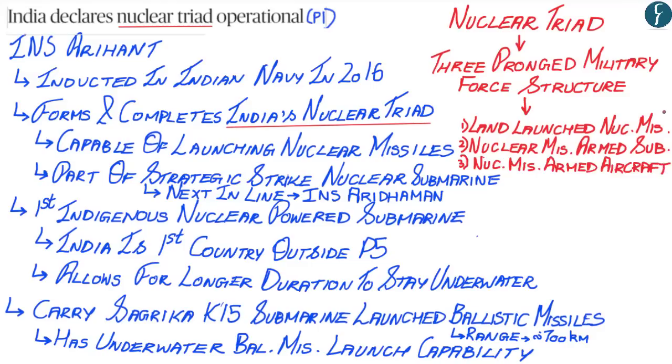And these three military structures form what is called the nuclear triad, wherein we are able to launch nuclear missiles through land, underwater, and through air. So now hopefully you've understood the basic features of INS Arihant and also understood what a nuclear triad is.